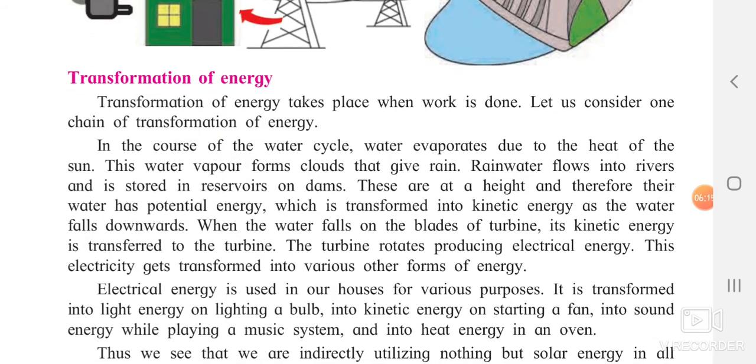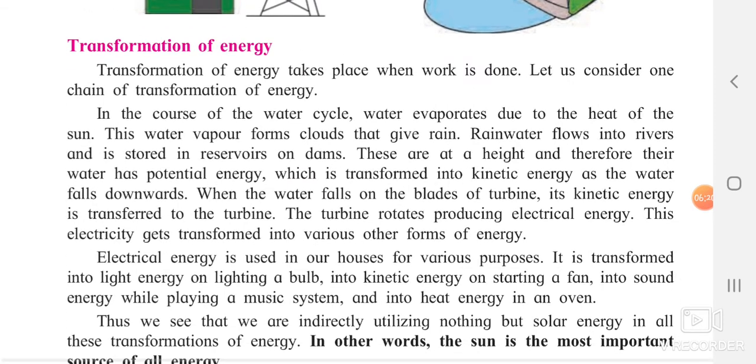You can add whatever I have said now; it is just given in word format here. In the course of the water cycle, water evaporates due to the heat of the sun. This water vapor forms clouds and again gives rain. Rain goes into the rivers and is stored in the dams. At the height, they possess potential energy. When they are still at one place, they possess potential energy. Later, when they are thrown down on the turbines, they are in the form of kinetic energy. When this water falls on the turbines, it gets converted into electrical energy. Electrical energy goes into your houses, which comes out in the form of sound energy, light energy, etc.